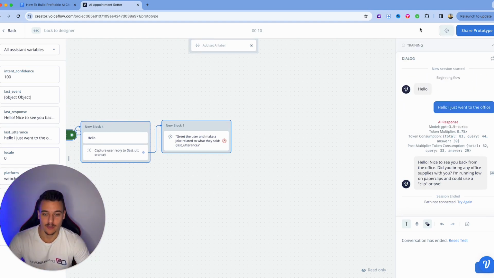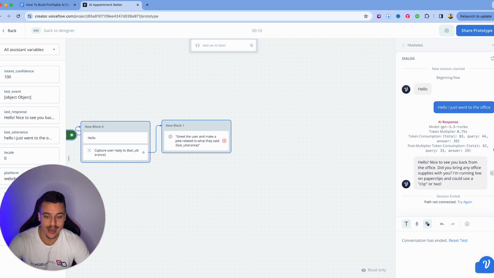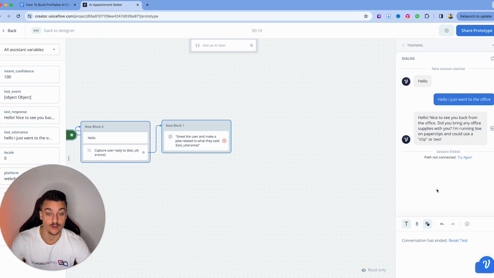Bad joke. Then up here we have some options, which is the debug mode, which is what all of this is. This is going to show you how many tokens you use. So in this case, post multiplier, the total is 62 tokens, which we use. And you can also turn this off if you don't want to see your token usage in this debug mode. Now this is only for your testing purposes. Down the line when we publish it, you're not going to be using this.